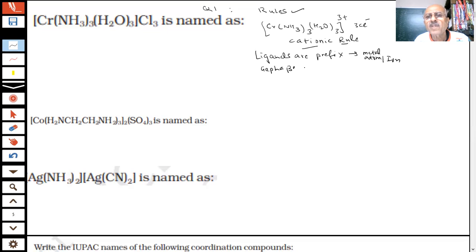Alphabetically. I'm just working out on my rough sheet. Alphabetically, tell me which are the ligands here. Ammine and aqua. Let me name them. What is the name I told you for H2O? Aqua. Spelling should be checked, student. I have given AQUA specially because they will be repeatedly asked in the paper. What is the next one? Ammine, AMMINE. Okay, which is alphabetically first? Ammine. M comes first. A and A are same.